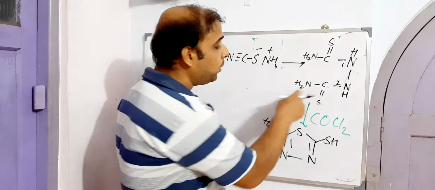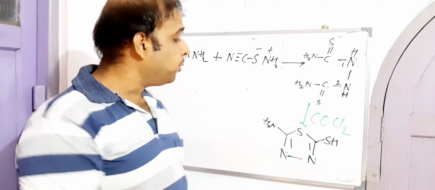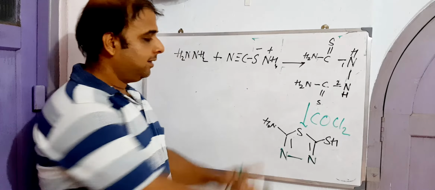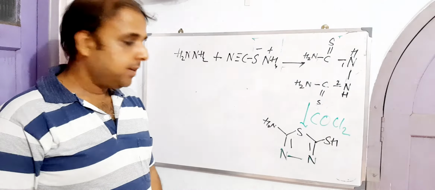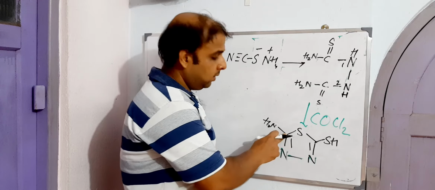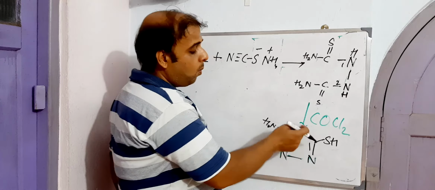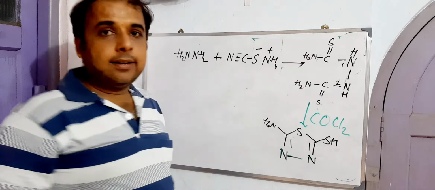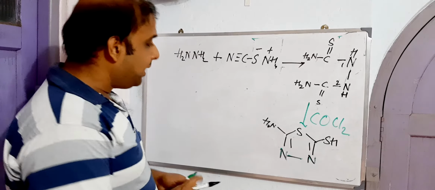What about this ammonia? Deamination took place, and with that we got this thiadiazole, 1,3,4-thiadiazole, so we have something like 5-amino-2-mercapto-1,3,4-thiadiazole.